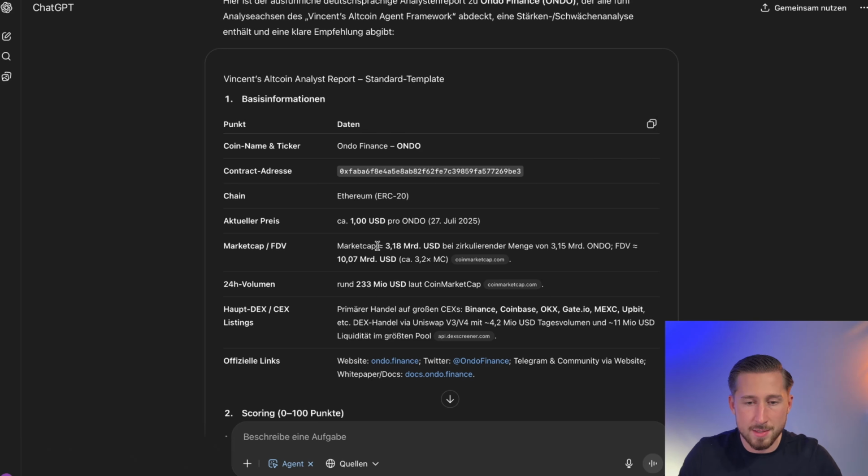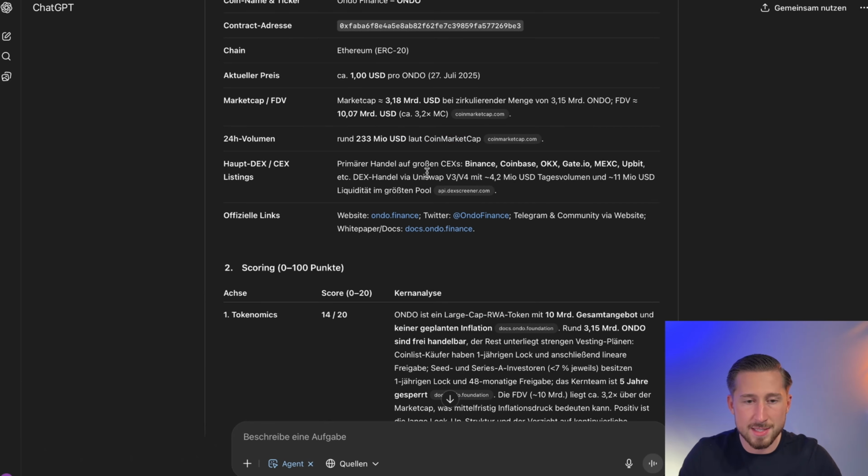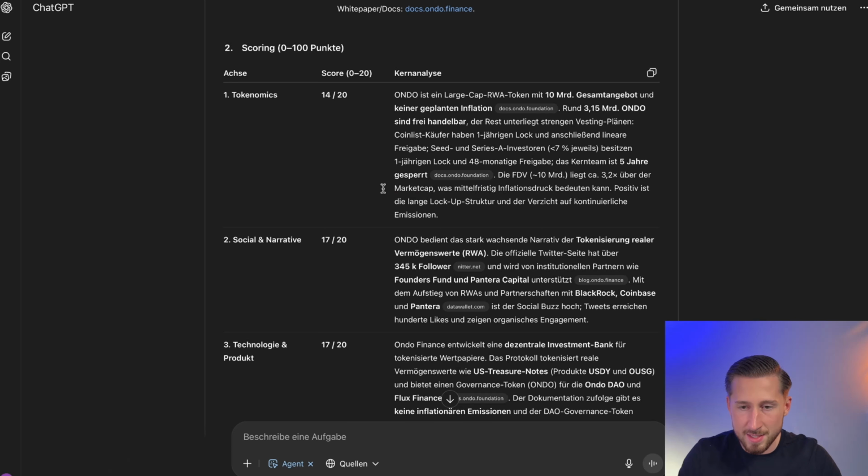So here we can see that the market cap of 3 billion is based on the current circulating supply and the rest is still fully diluted. So in total, fully diluted, it's 10 billion because certain tokens are not yet in circulation. This was also calculated correctly. The 24-hour volume is also correct. Yes, the official links have been checked in this case,